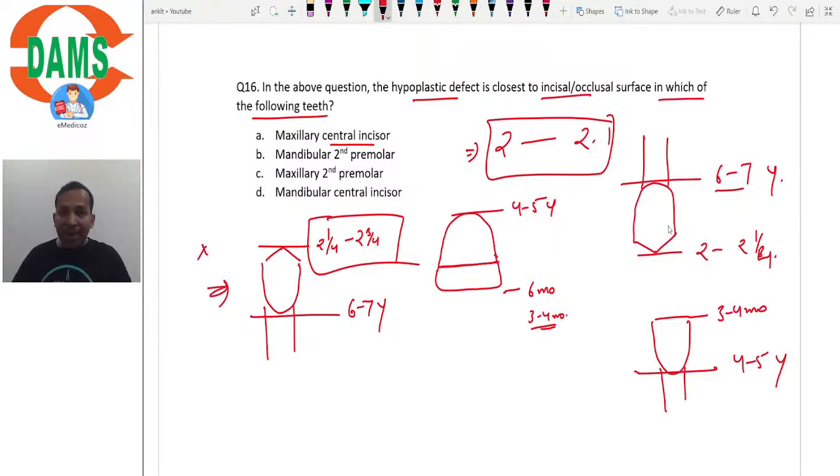But what about the maxillary second premolar? The maxillary second premolar, it may have started at the 2 years of age. So the defect might appear at its cusp tip, isn't it? So amongst these 4 teeth, the tooth where this defect would be most incisal is maxillary second premolar. Is it clear?